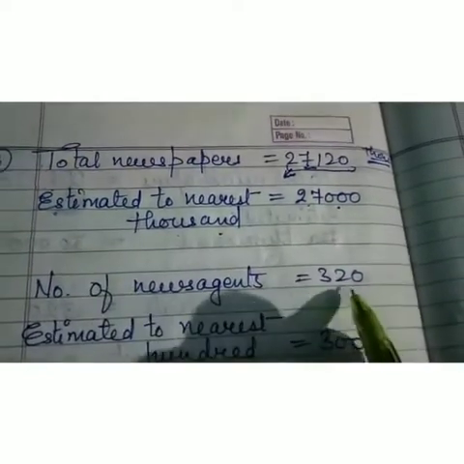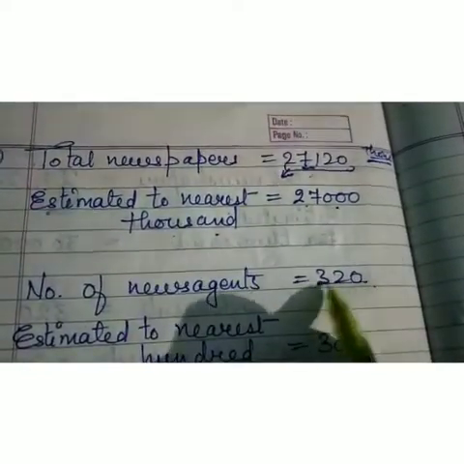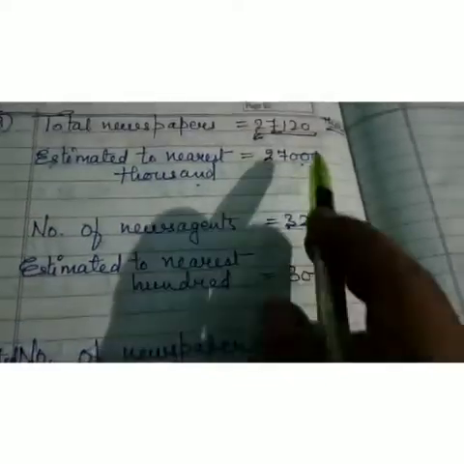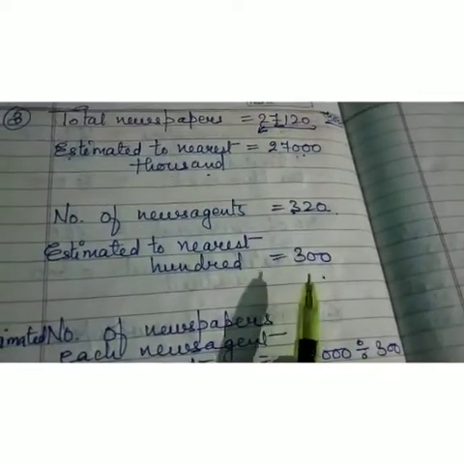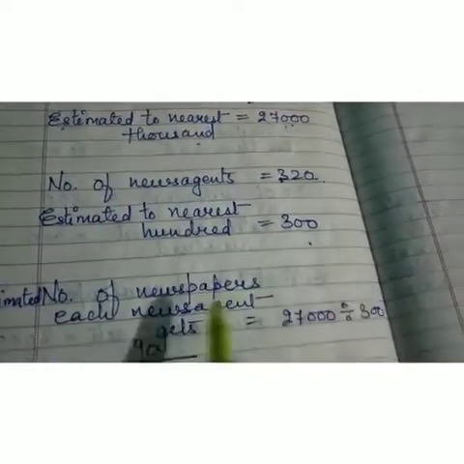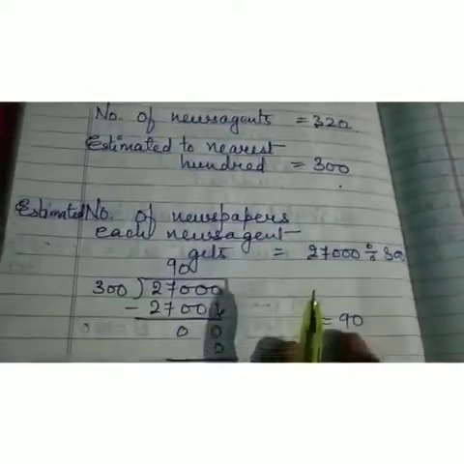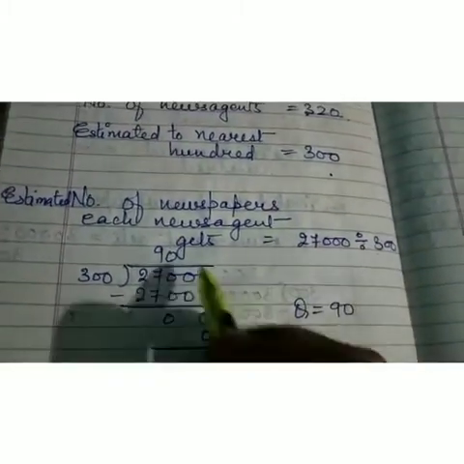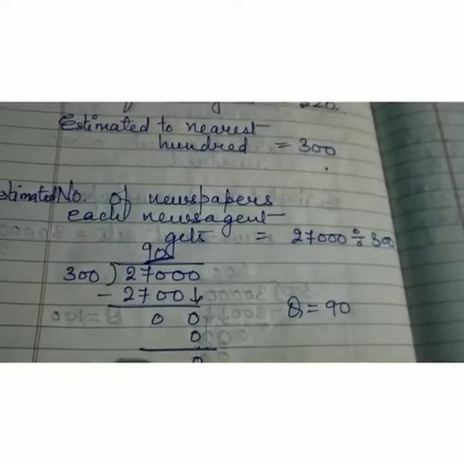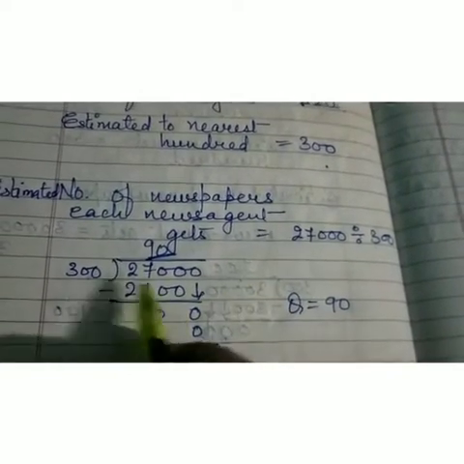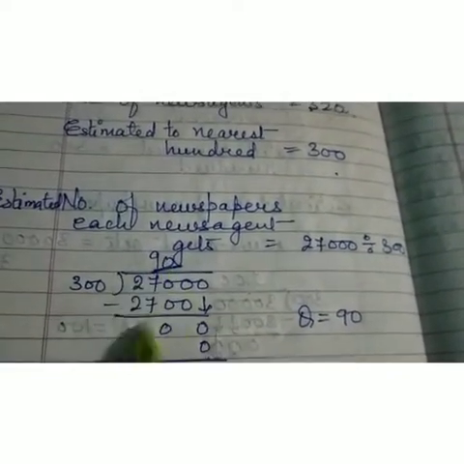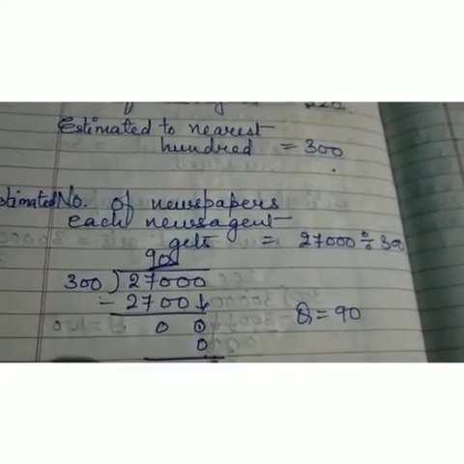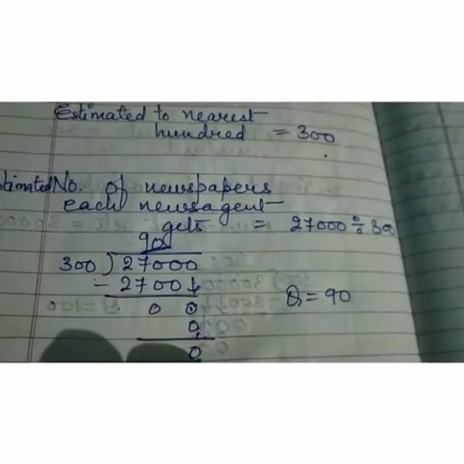Number of news agents is 320. This you will round off to nearest 100. It will give you 300. Now, total newspapers are this and estimated news agents are this. So, number of newspapers each news agent gets. It's 27,000 divided by 300. When you will divide it, you will get 90. How have we done this division? 3 zeros. 300 into 9 is 2700. 1 0 is there, it will descend down. 300 into 0 gives you 0. 0 minus 0, 0.